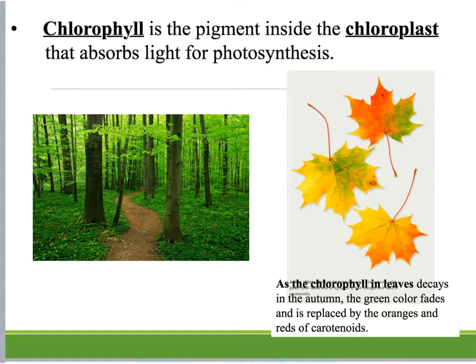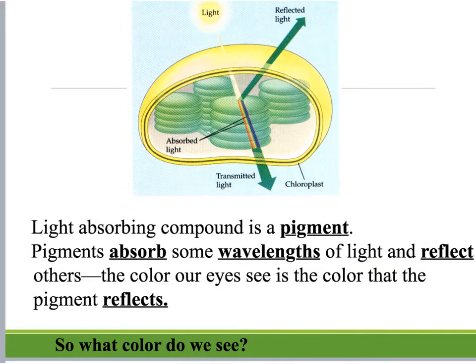Chlorophyll is the pigment inside the chloroplast that absorbs light. This means that in the chloroplast, in that organelle, chlorophyll is a green pigment that's absorbing the light that's needed for photosynthesis. When the light is absorbed by this pigment, all of the light colors are absorbed except green.